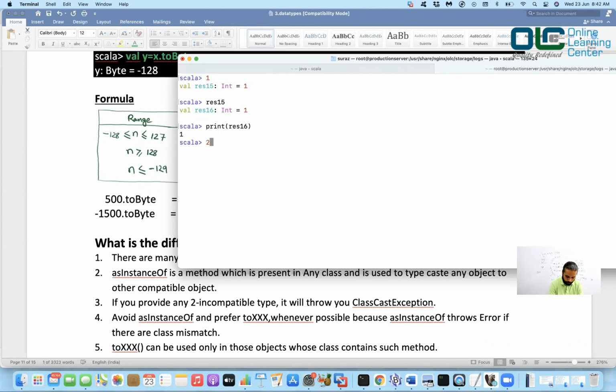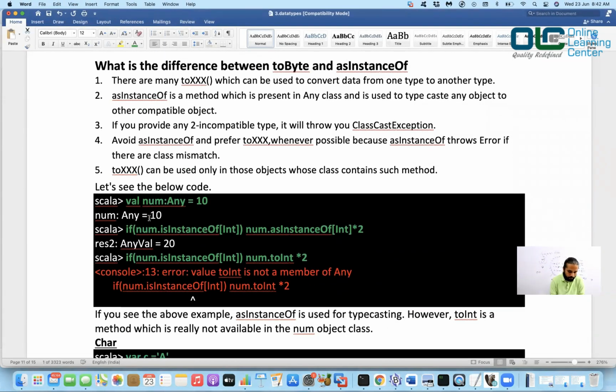But again, anytime you say 2 plus 4 plus 5, it is an expression. It will give you some output, and that output would be stored in a temporary result variable res. And that's how you get the next number, res17. Similarly, if I say hello 3, I got hello 1, 2, 3. But then again, this is an expression. This would be evaluated and assigned to a new result variable. And that's how it works in your REPL. That's why you will see all these numbers increasing constantly, res1, res2, res3, and so on.